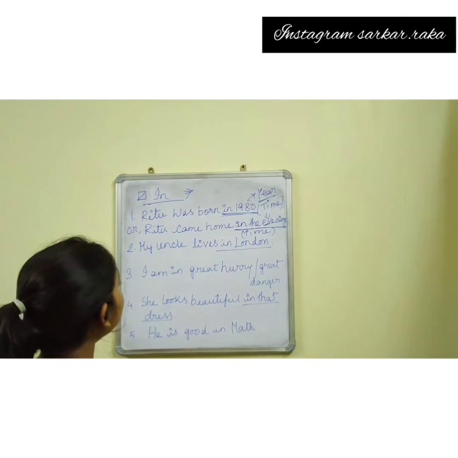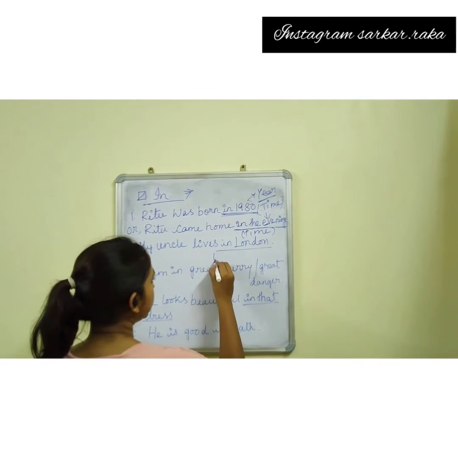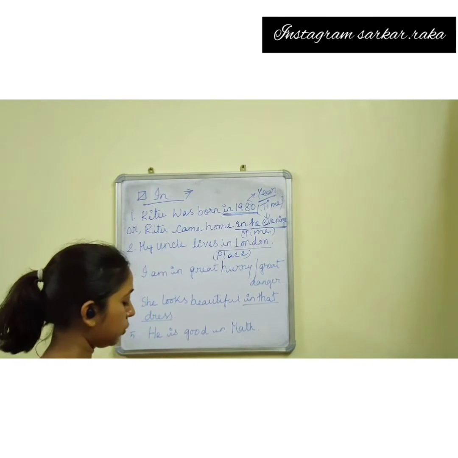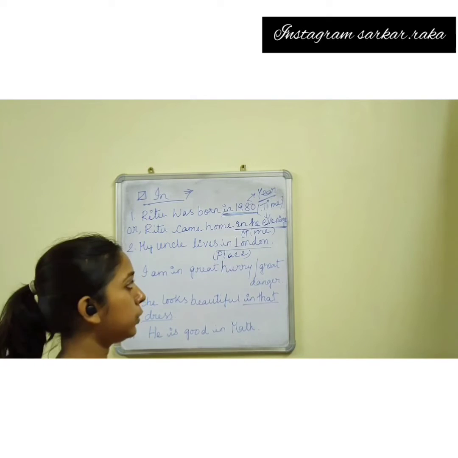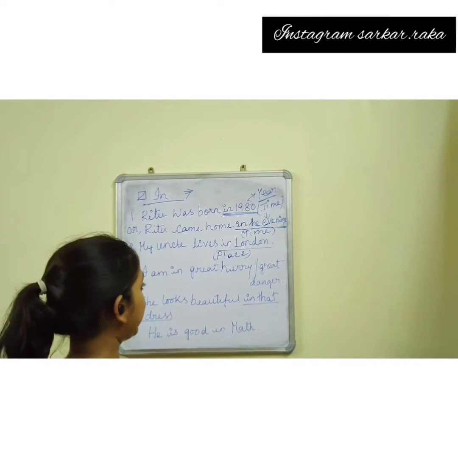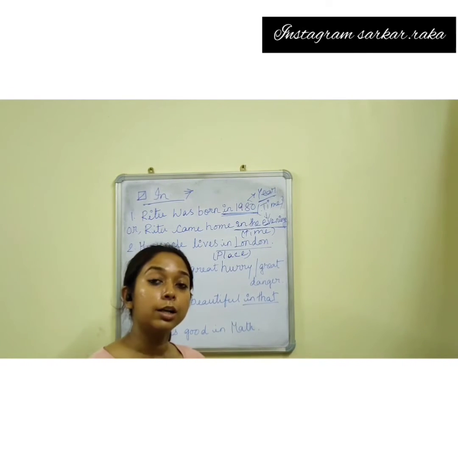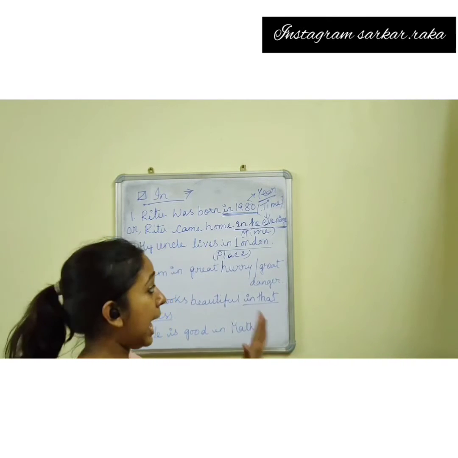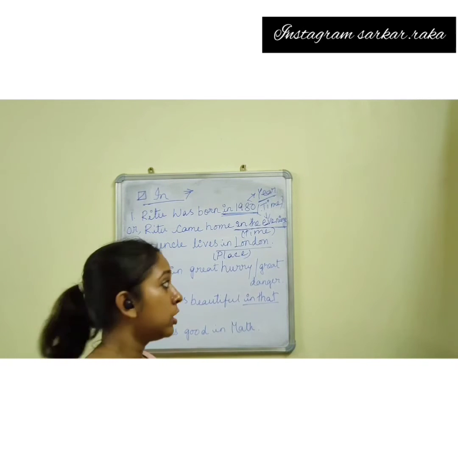Next, my uncle lives in London. Place. To indicate a place, we use in. We also use at to indicate any place, but I told you that at is used to indicate a smaller place and in is used to indicate a bigger place.